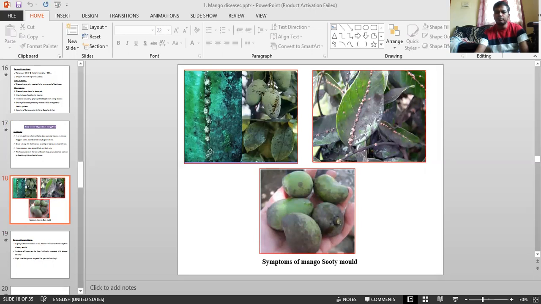Before the symptom explanation, you can see the symptoms. There is blackish color development, powdery growth, and a sticky surface. On leaves, on fruits, even the inflorescence is fully covered. This is due to exudates from sucking pests. Why does it develop? Because of sucking pest exudates, as I told earlier.